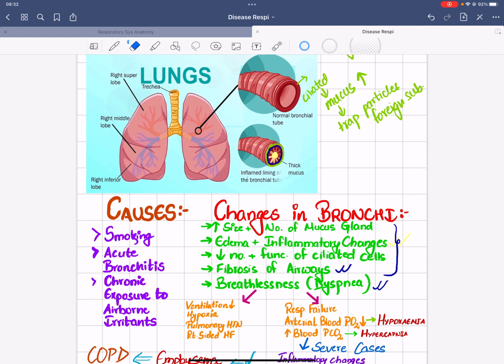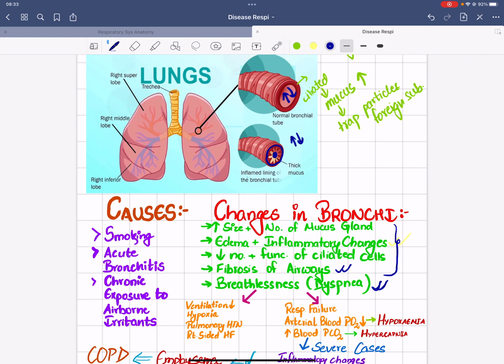We can easily see in the figure here that normally here is where the air goes in and comes out, right? And whenever the mucus size increases and there is fibrosis, there is edema, there is inflammation, the airway size actually decreases. Because of this, they cannot inhale and exhale as they used to before, but rather in a very small amount, the air goes out or comes in. Due to this, they develop breathlessness, a very chronic condition in bronchitis, because of which different complications arise.